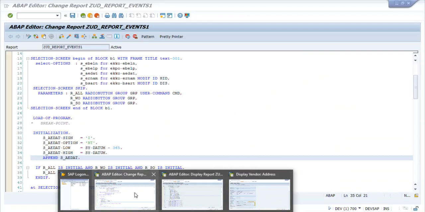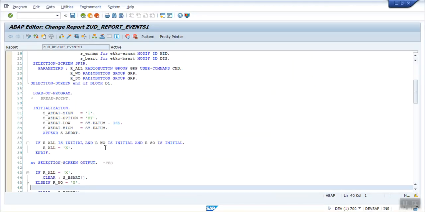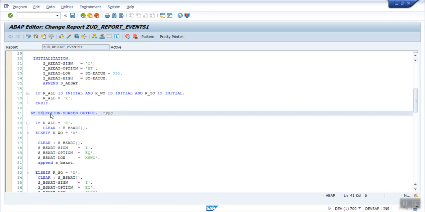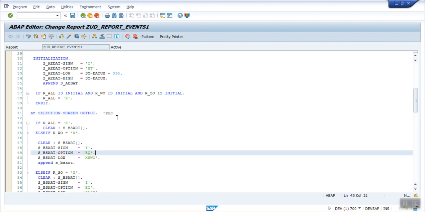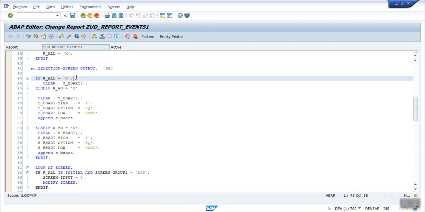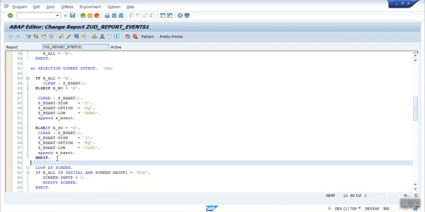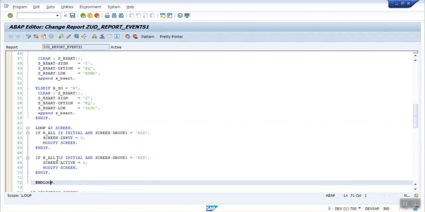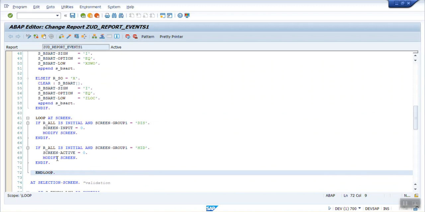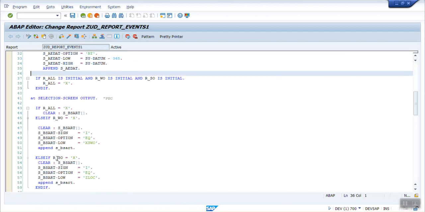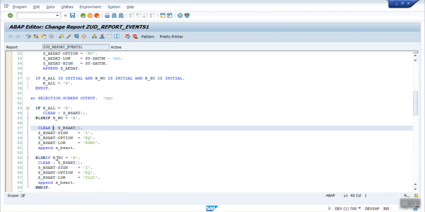If you see here, for this event I have written some code at selection screen output. What I am doing here is, based on the radio button which is selected, I am setting some default value. Every time we perform any operation on the selection screen, or trigger any user command, this block gets executed, and inside this block we can write our logic.